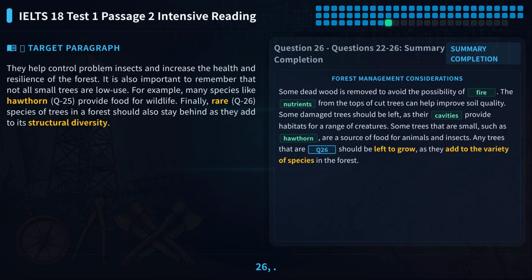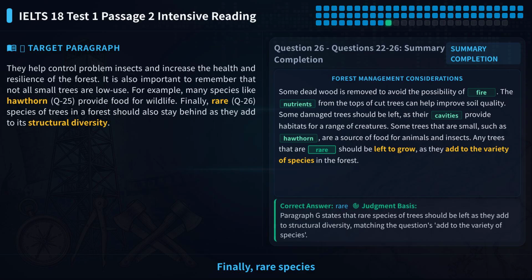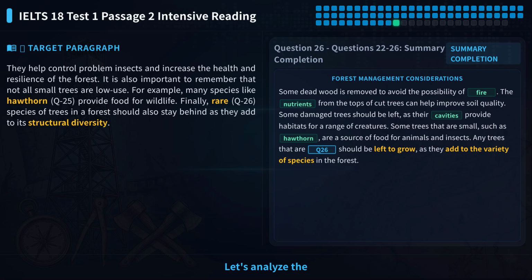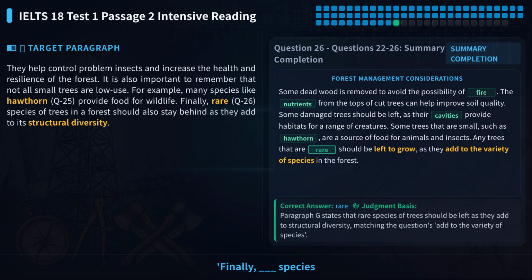Let's look at question 26. The statement says, finally, rare species of trees in a forest should also stay behind as they add to its structural diversity. Please pause the video and try to fill in the blank yourself. Let's analyze the clue before the blank. The blank is after finally, and before species of trees should also stay behind. We need an adjective to describe the type of trees. The statement says these trees add to structural diversity, so the adjective should mean uncommon or rare.